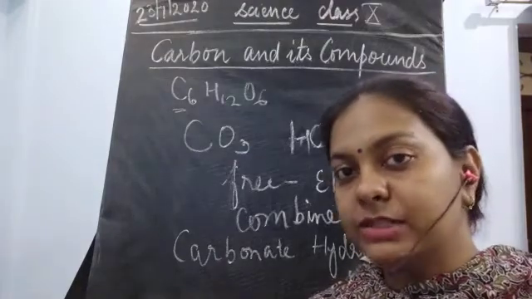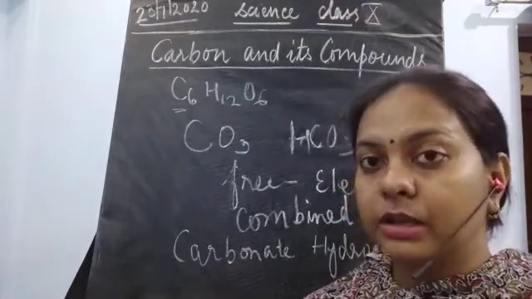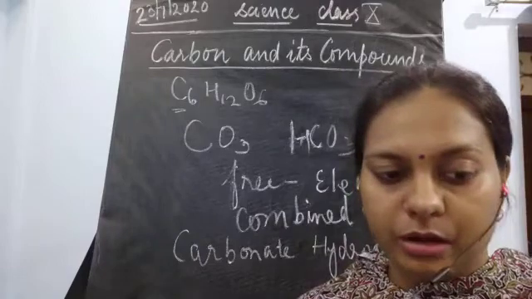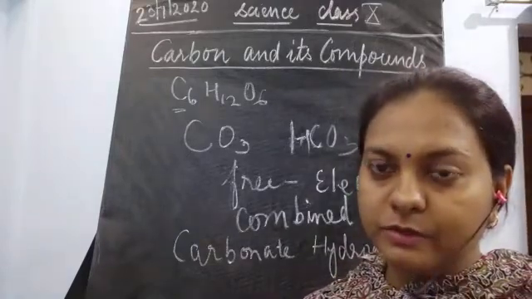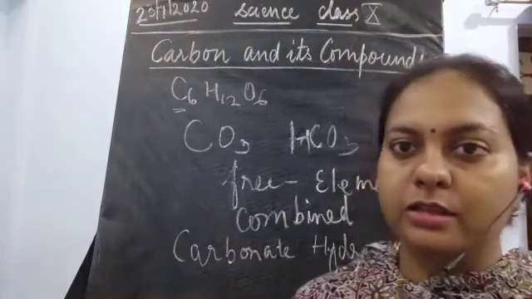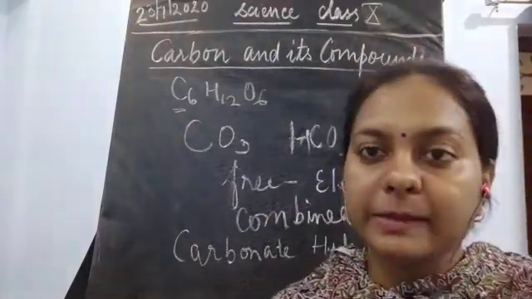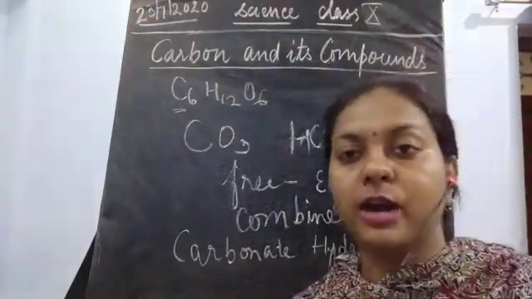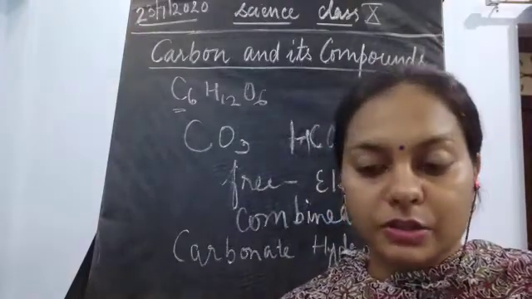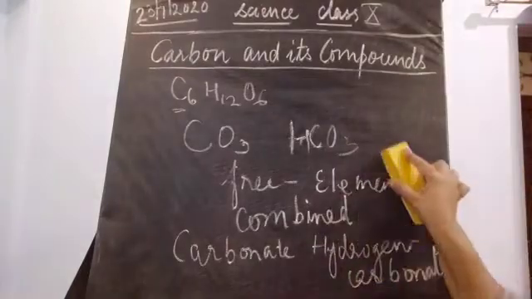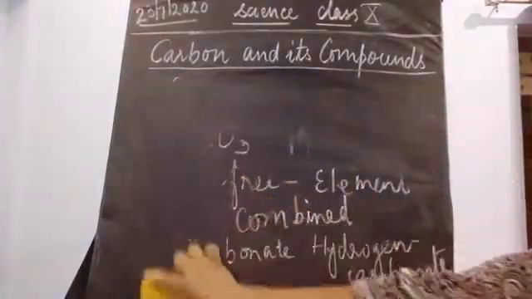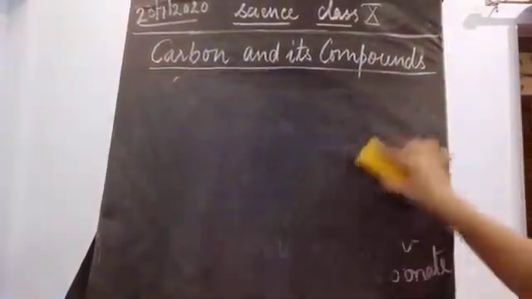Now, why is it so important? It is important because of one thing: it forms bonds. Now, what are these bonds? What are the types of bonds, or what is the bonding present in carbon? The type of bonding present in carbon is a very special type. Now, first I'll discuss the meaning of the word bonding.